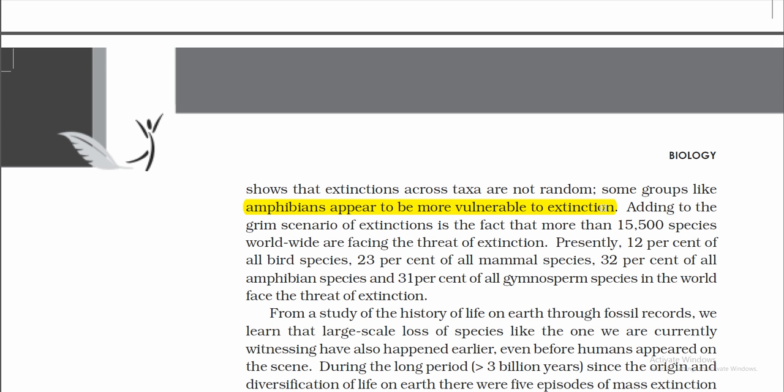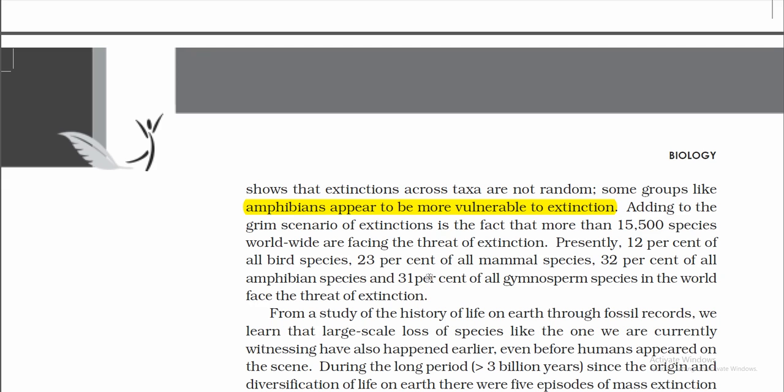Adding to the grim scenario of extinctions is the fact that more than 15,000 species worldwide are facing the threat of extinction. Presently, 12% of all bird species, 23% of all mammal species, 32% of all amphibian species, and 31% of all gymnosperm species in the world face the threat of extinction.